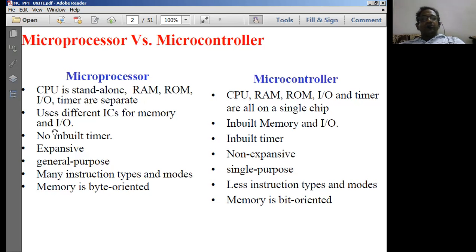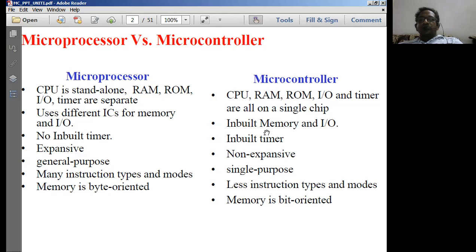The next difference is that a microprocessor uses different ICs for memory and IO. Separate ICs will be used for memory as well as IO here. That means you can go on extending the number of memory chips and the number of input output devices that you can connect to the microprocessor by using the interfacing devices.